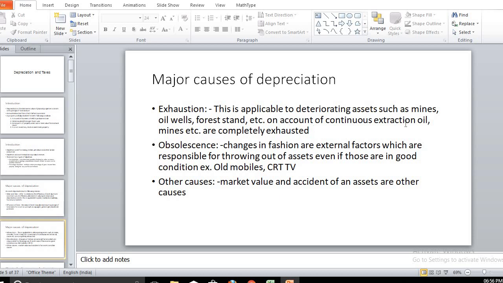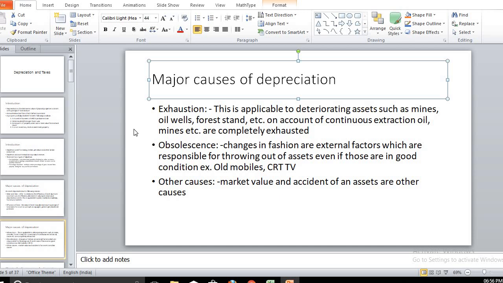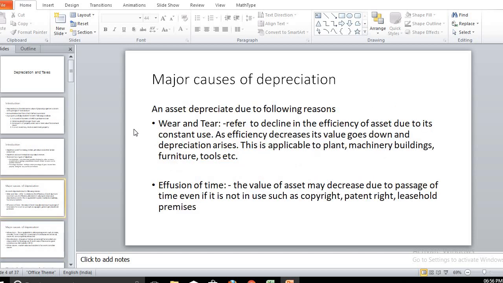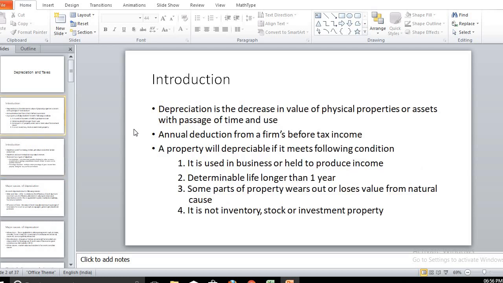In depletion we consider mines, forest stands, such deteriorating assets. For assets that deteriorate as time passes, we can use the term depletion. These are the major causes, these are some considerations for depletion.